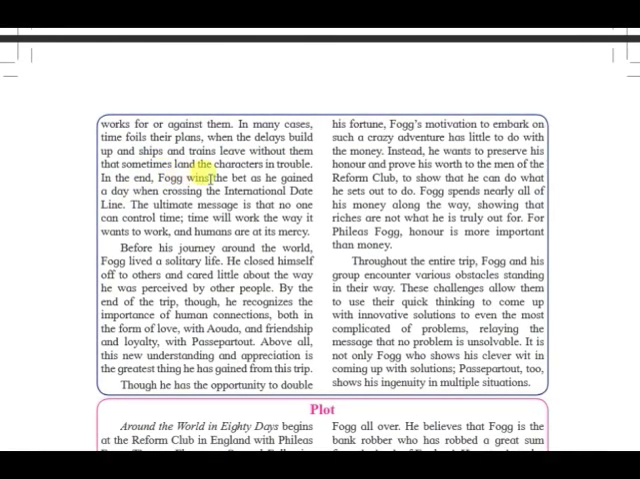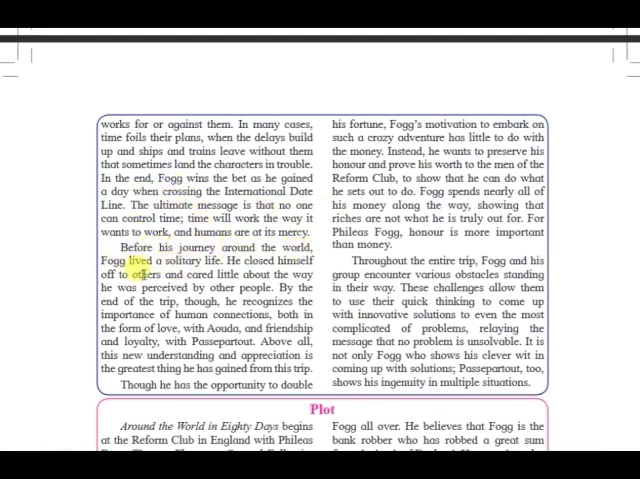In the end, Fogg wins the bet as he gained a day when crossing the international dateline. The ultimate message is that no one can control time. Time will work the way it wants to work, and humans are at its mercy. So the message that we get from this is that time is not something that humans can control. Time will always be eternal. We humans cannot control time. This is the message given by this novel.